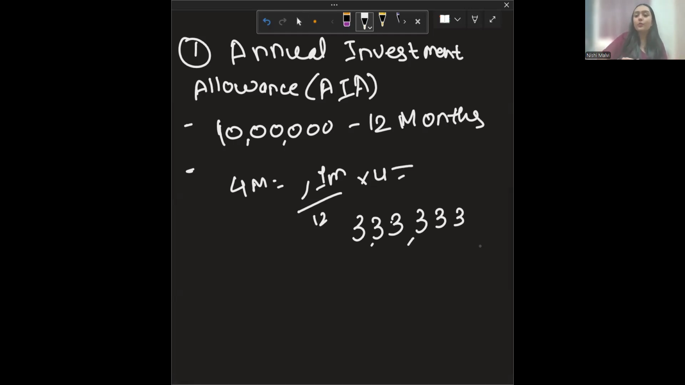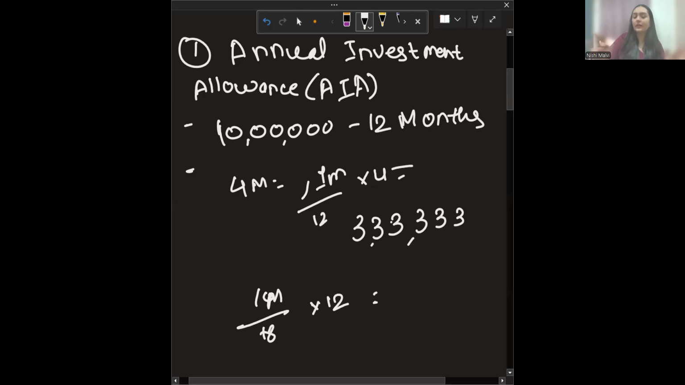Now, this is how you will calculate. This is known as time apportionment. If a company is having an accounting period more than 12 months, for example 18 months, then 1 million divided by 18 multiplied by 12 will be your answer. This is how you will calculate the capital allowance, on the time apportionment basis.